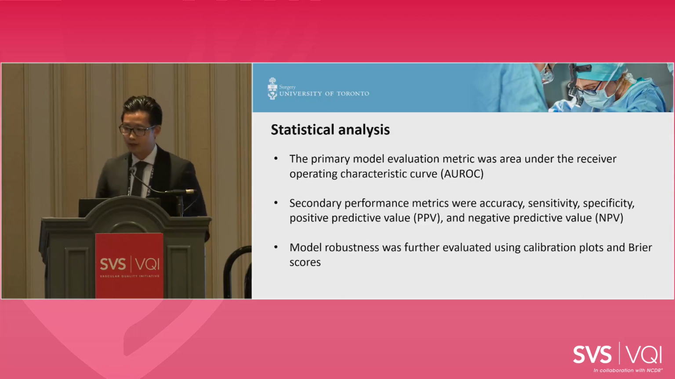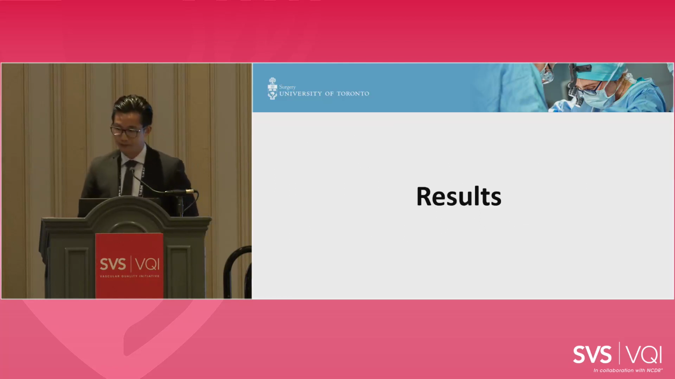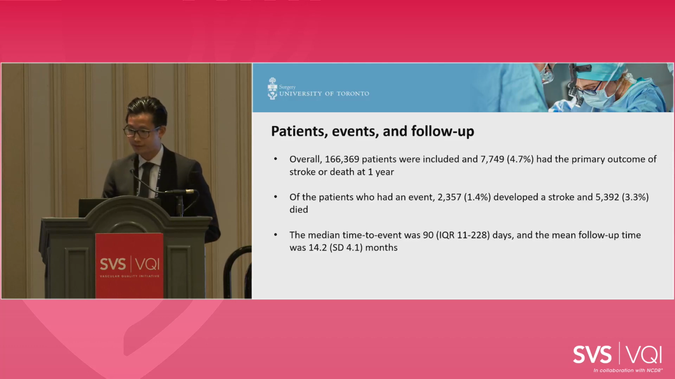The primary model evaluation metric was AUROC, and the secondary performance metrics were accuracy, sensitivity, specificity, positive predictive value, and negative predictive value. We further assessed model robustness using calibration plots and Brier scores. And here's what we found.